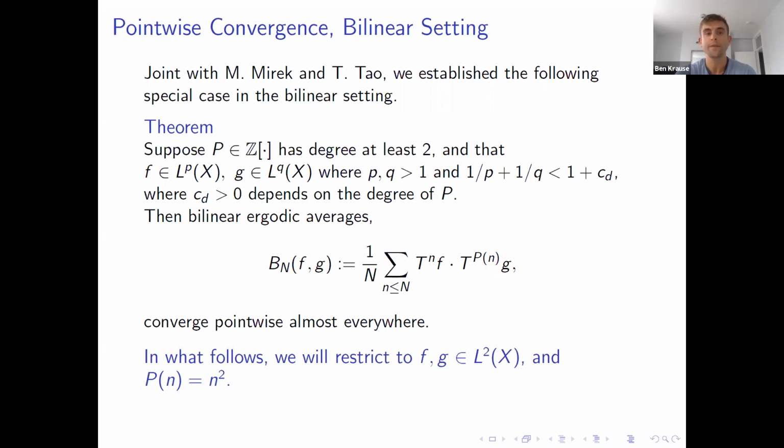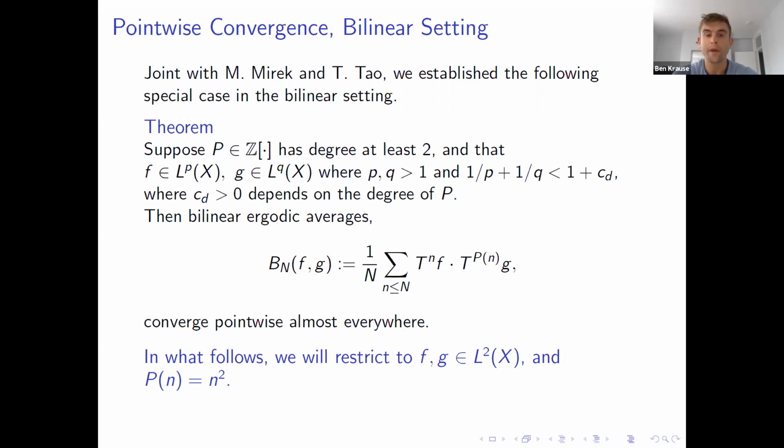Basically you're saying, suppose that f and g, neither of them are too spiky, and that when you multiply them together, they don't get too spiky either. Then the conclusion is that when you form these bilinear ergodic averages, you converge pointwise almost everywhere. And even though I didn't state this, this result holds not just on a probability space, but also on a sigma-finite measure space as well.